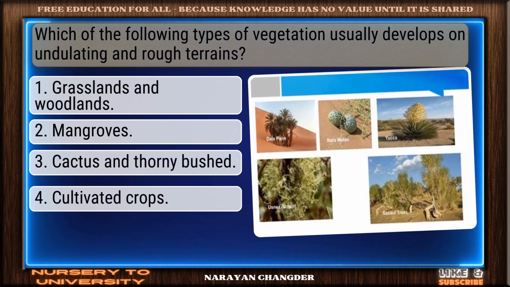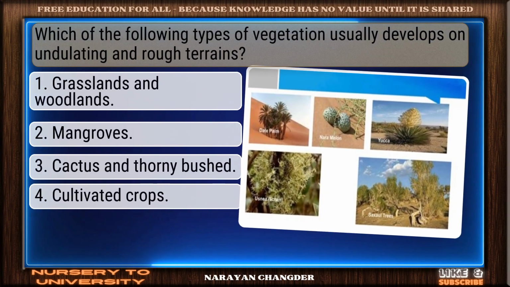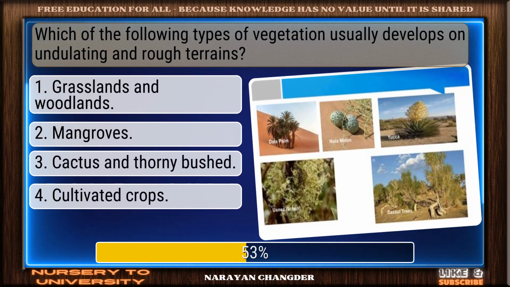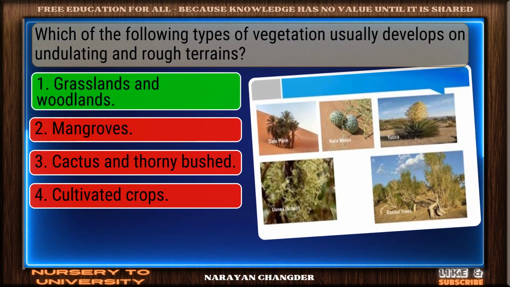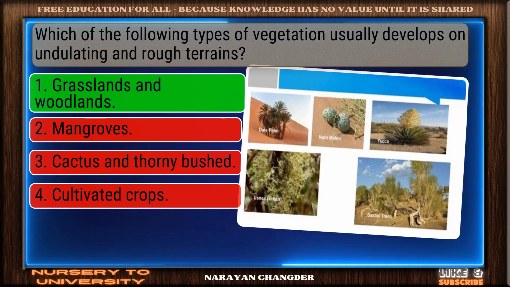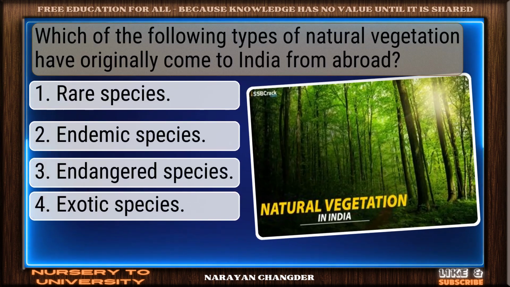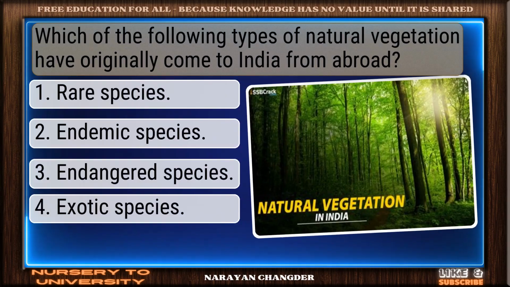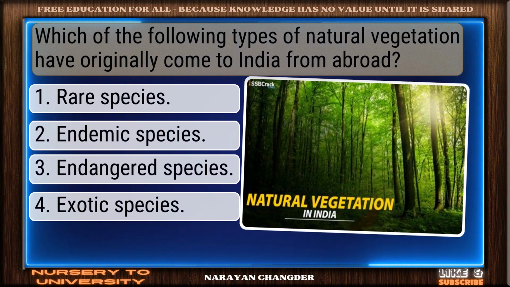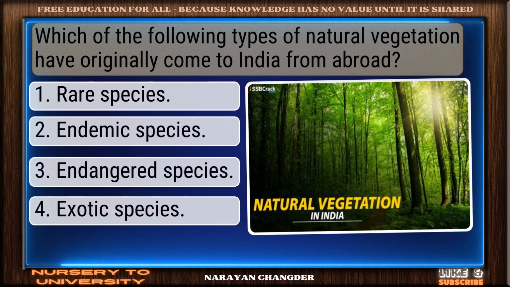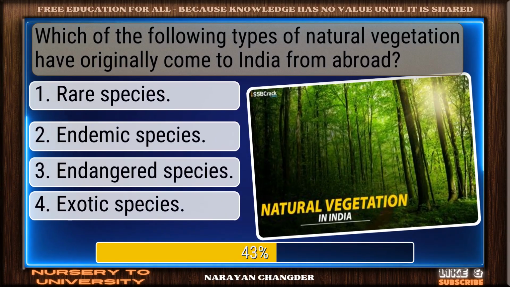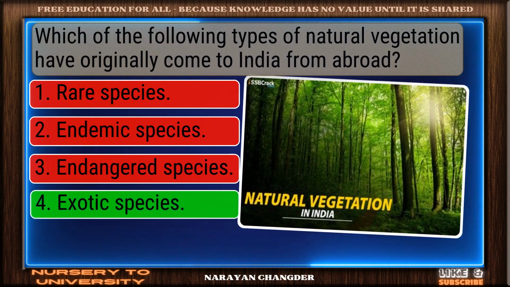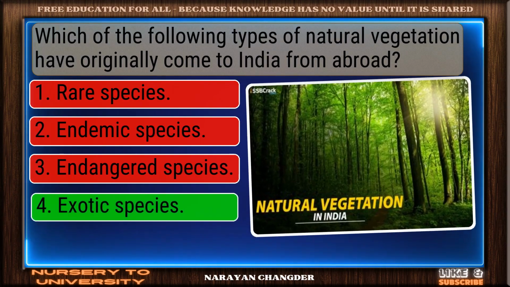Question number 47. Which of the following types of vegetation usually develops on undulating and rough terrains? You got it. Your choice, grasslands and woodlands, is right. Question number 48. Which of the following types of natural vegetation have originally come to India from abroad? Correct response. Exotic species is the most accurate answer.